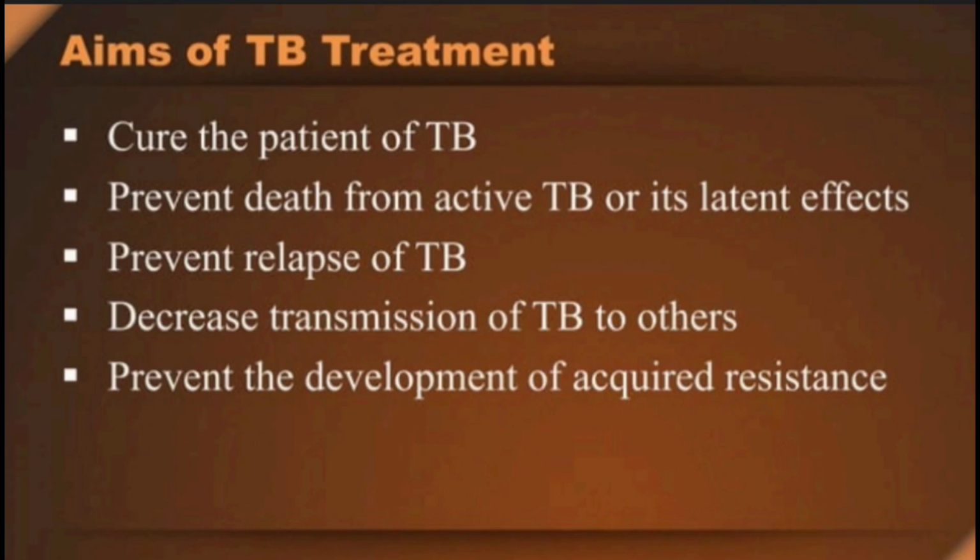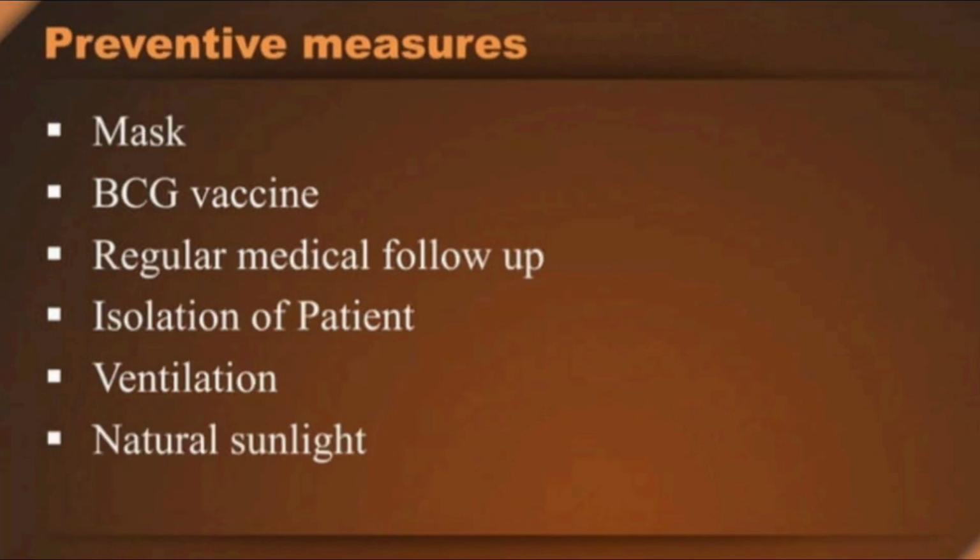Now let's see how we can cure TB, and let's see some of its treatment. Aims of TB treatment should be to cure the patient of TB, prevent death from active TB or its late effects, prevent relapse of TB, decrease transmission of TB to others, and prevent the development of acquired resistance. Preventive measures to be taken during the treatment of TB are wearing a mask, taking the BCG vaccine, going for regular medical follow-up, isolation of the patient, ventilation, and natural sunlight.